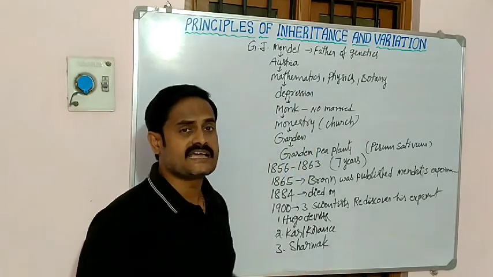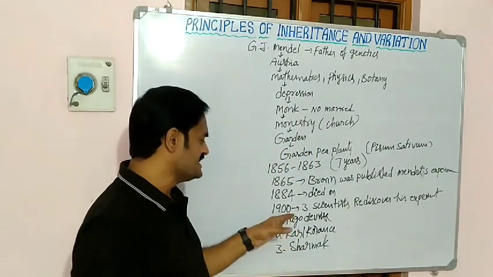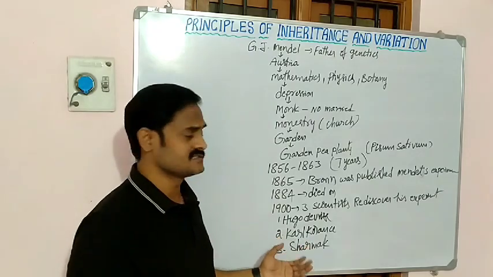Remember, three scientists rediscovered his experiments.